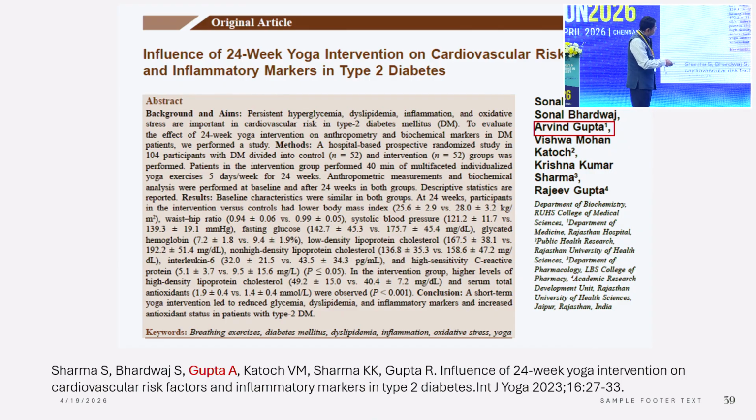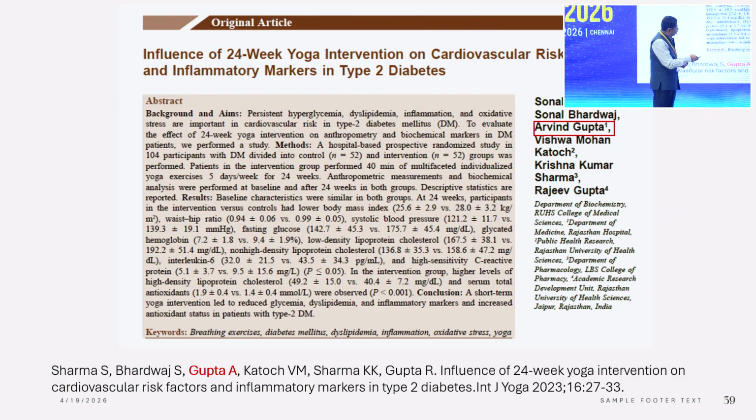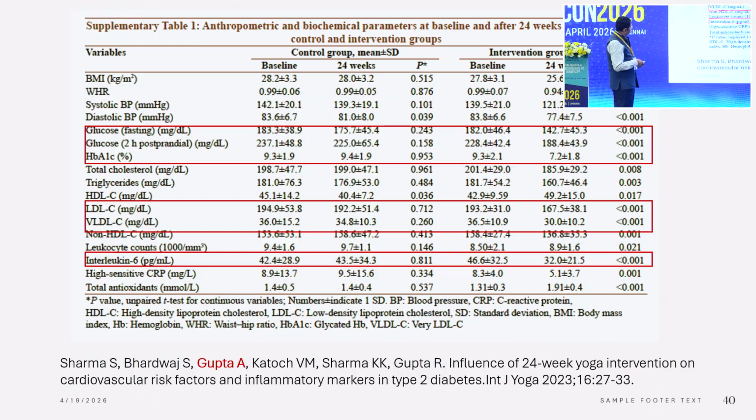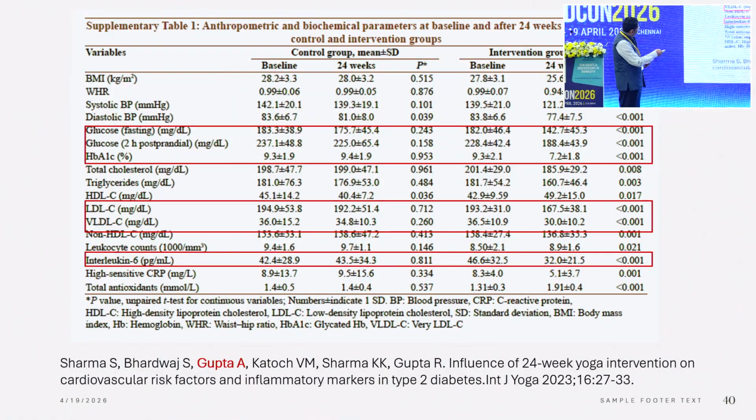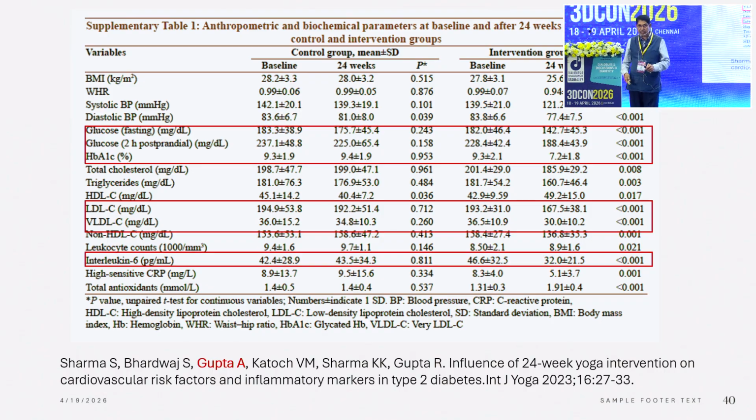We did it as a 6-month study, and Dr. Vishwanath Katoch, who was the ICMR director, was also one of the co-authors, sir. And we clearly found that we achieved not only fasting glucose and postprandial glucose but also HbA1c improvement. If you see here, in the intervention group, 9.3 to 7.2 within 6 months, we achieved just by simply introducing structured yoga in our patients.